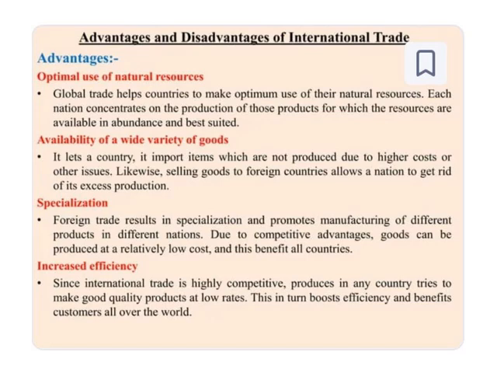Availability of a wide variety of goods. It lets a country import items which are not produced due to higher cost or other issues, and selling goods to foreign countries allows a nation to get rid of its excess production. For example, we have many items which we have in excess. So what we do, we get rid of them by selling or exporting them to other countries. Then specialization. Foreign trade results in specialization and promotes manufacturing of different products in different nations. Due to competitive advantages, goods can be produced at a relatively low cost, and this benefits all countries.